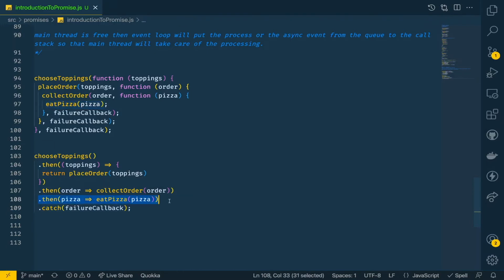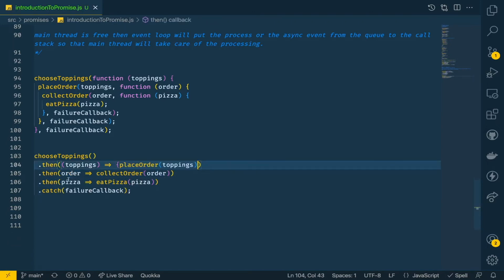That is why we are not chaining to a further then block, and at the end we have this catch block where we are just passing the failure callback, because anyhow then and catch both just need a callback. So either we write a function directly here or we just pass it a callback, both will work fine. So we can again change our thing to the ES syntax.